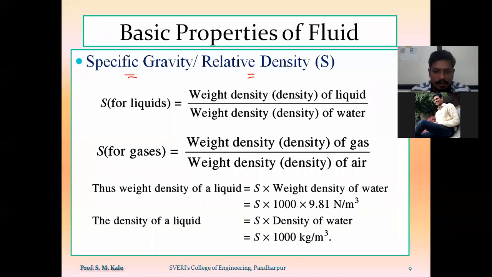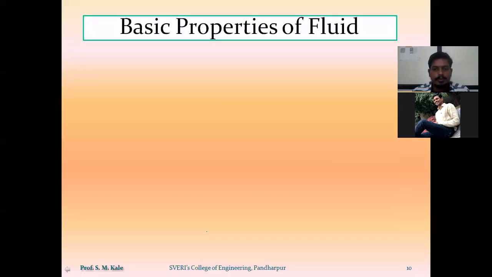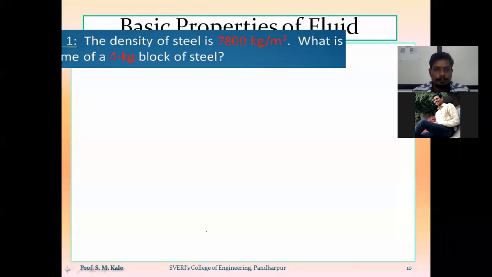If you want to calculate the density of any liquid, it will be calculated using the formula specific gravity or relative density into weight density of water. The weight density of water is 9810 Newton per meter cube. Whereas the density of any gas is calculated using the formula specific gravity into weight density of the air. So that will be the formula.